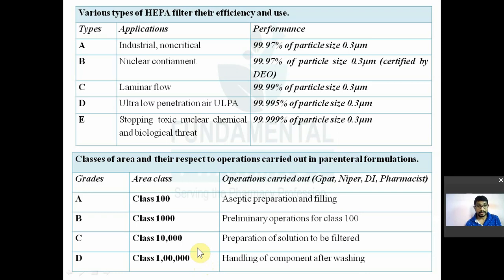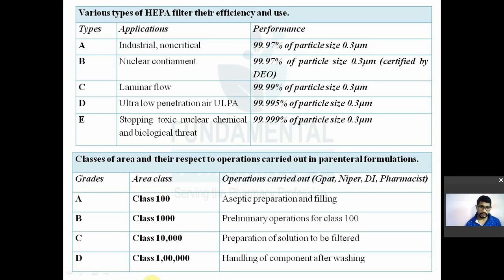Then class C, grade C, they are known as a class 10,000 area. So here in this area you will have not more than 10,000 particles of 0.5 micron or more per cubic feet. Okay, so that is a class 10,000 area. So it is used for preparation of solution to be filtered. ठीक है, मतलब solution prepare करना है आपको, preliminary operation, उसके लिए इसे यूज करते हो. Then last is grade D or class 1 lakh area. So here again, the particles will be not more than 1 lakh per cubic feet of size 0.5 micron or more. So it is used for handling of components after washing.